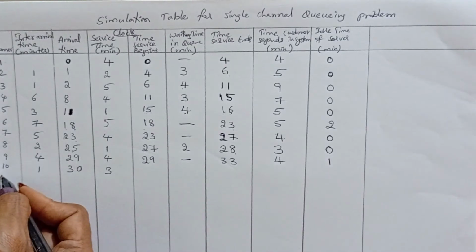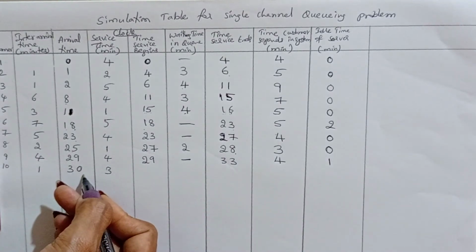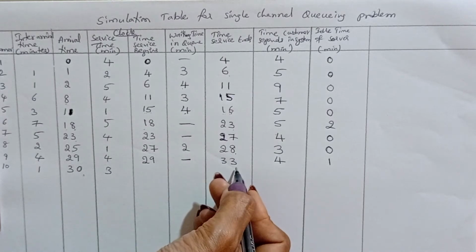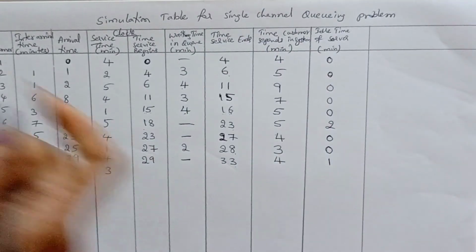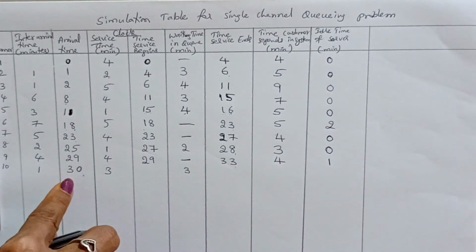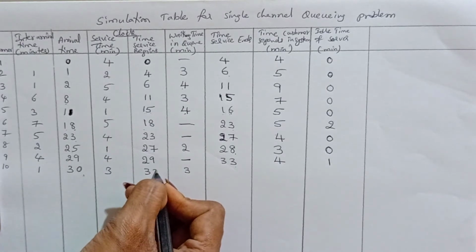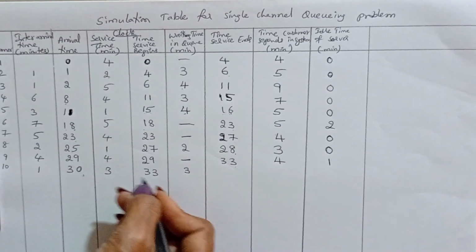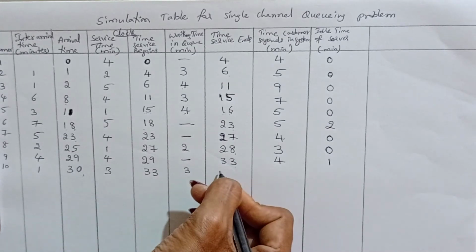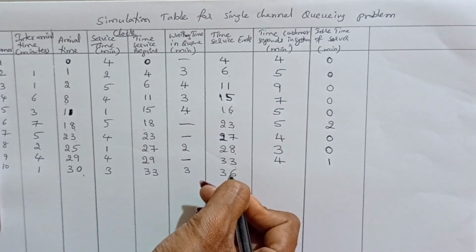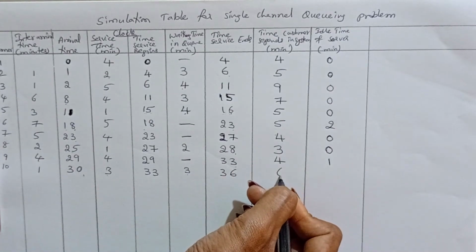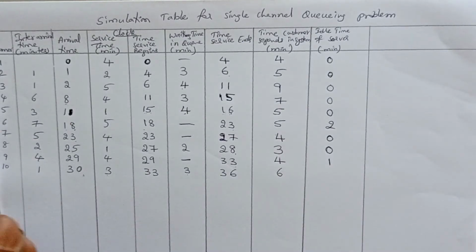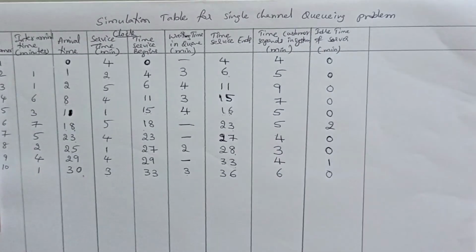Next, coming to the last customer, the 10th customer, entering at the 30th minute, but up to 33 minutes the server is busy. So 3 minutes waiting, 33 minus 30. At clock time 33, this customer gets the service and needs the service for 3 minutes. So 33 plus 3, 36 minutes completing the service. Waiting time 3 minutes, service time 3 minutes. Now the total time spent in a system is 6 minutes. No idle time. This is how to construct the simulation table.